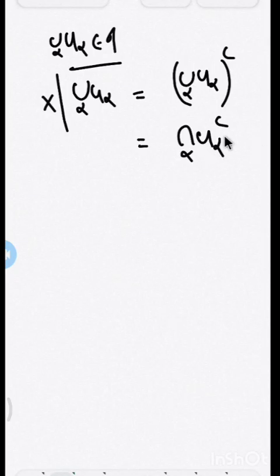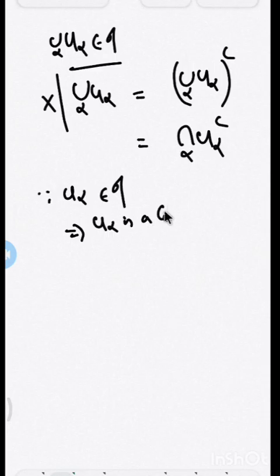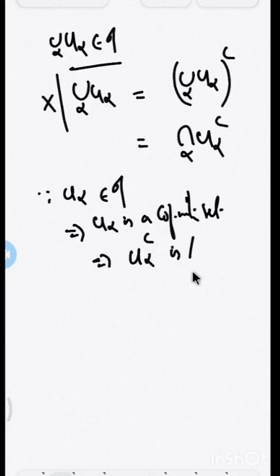Now I am taking U alpha as a cofinite set. When U alpha is cofinite, its complement will be finite, correct? A set is cofinite if its complement is finite. So when U alpha belongs to tau, U alpha is cofinite, therefore U alpha complement will be finite, right? Since U alpha belongs to tau implies U alpha is a cofinite set, which implies U alpha complement, where C stands for complement, is a finite set.